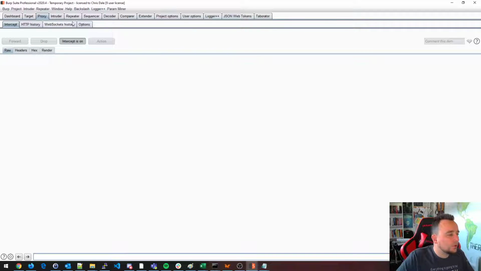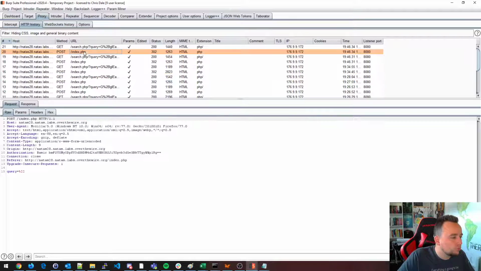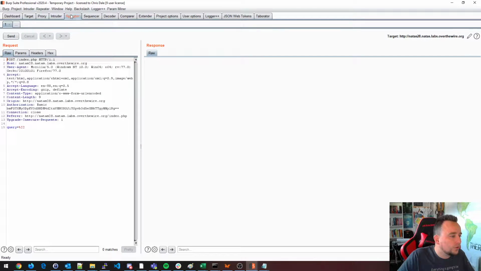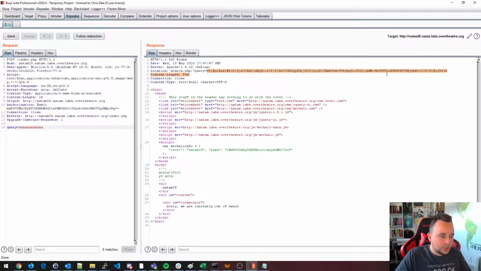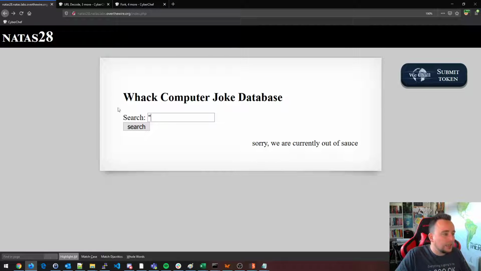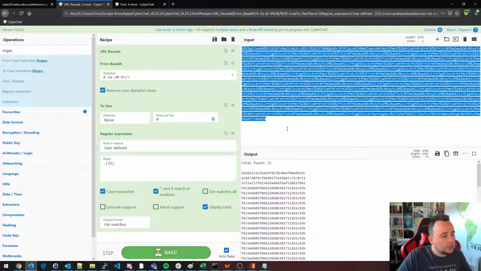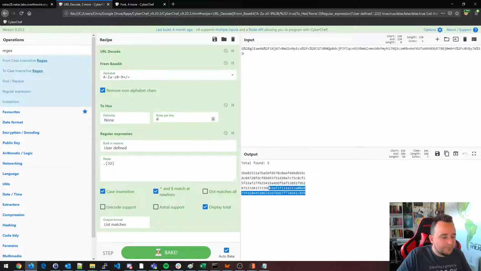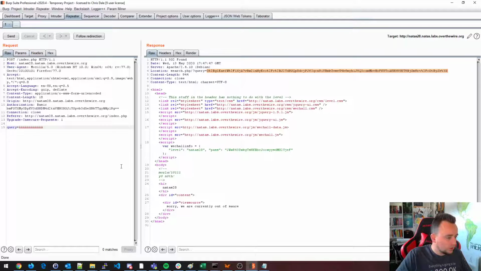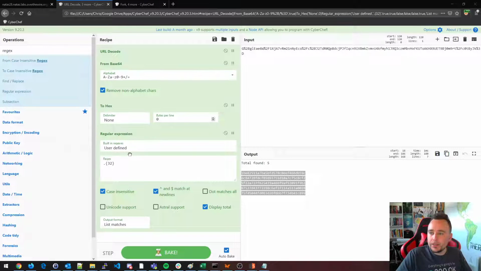What we'll do is we'll put into the repeater a request. For example, here, put this into repeater, and we'll do 1, 2, 3, 4, 1, 2, 3, 4, 1, 2, 3, 4. That's going to be 12, and that's going to give us a query string like this. Let's decode this query string just to see what's up. So this looks like it's okay. Here we have 5 blocks, and I'm just going to take notes of this.